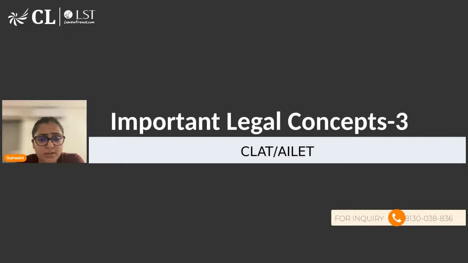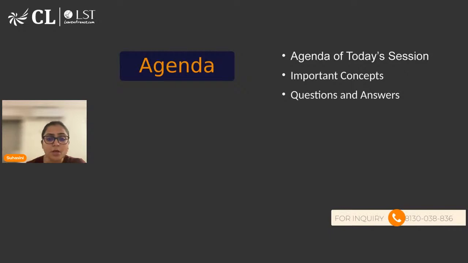This is the third session of legal concepts. Now we have started covering some of the important concepts. This is the agenda for today's session where we'll be talking about important concepts. If there is any question from your side, we'll be taking up that question for sure.